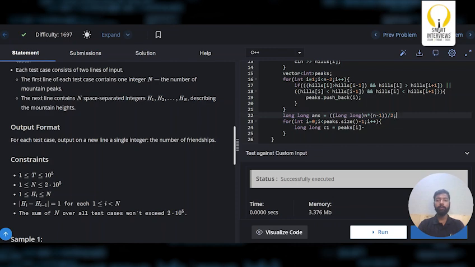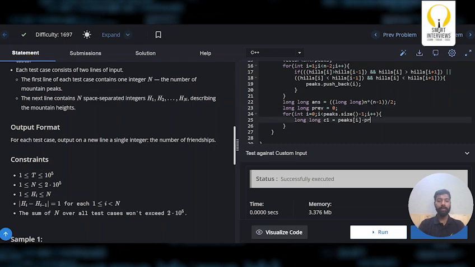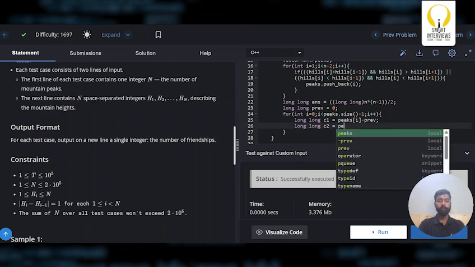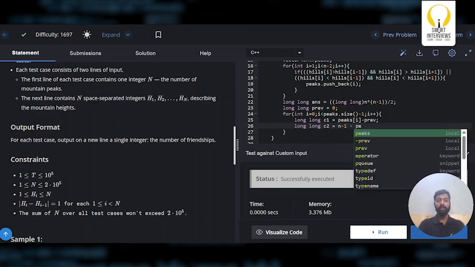So simply I'll maintain a previous. So I'll say long previous equals 0. Currently it is 0. Then I'll simply subtract with previous. Then long C2 would be, so what are the remaining? You can simply get from n minus 1, which is nothing but the total number of hill stations, minus peaks of i plus 1.